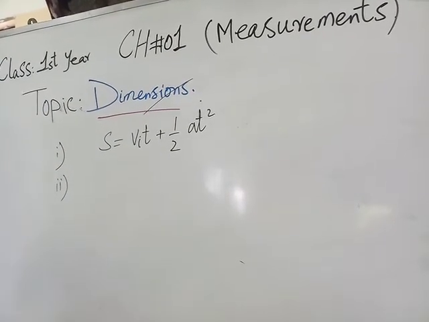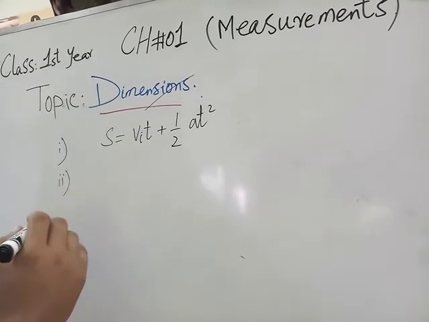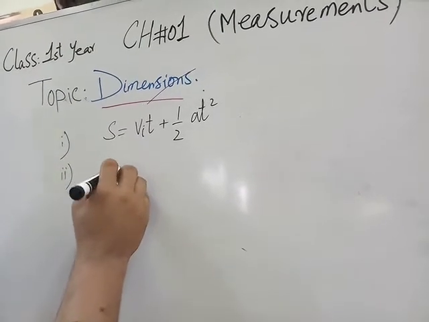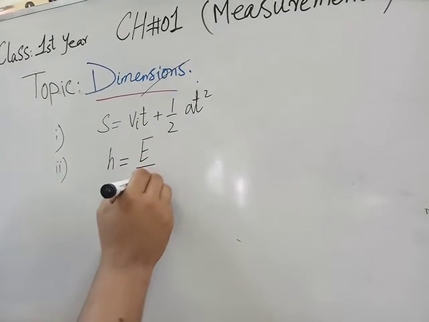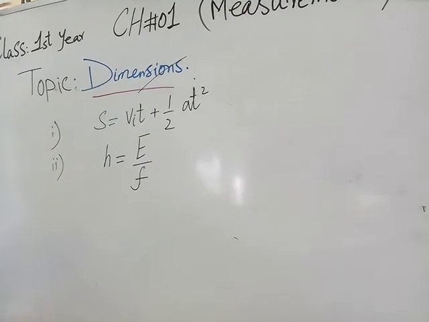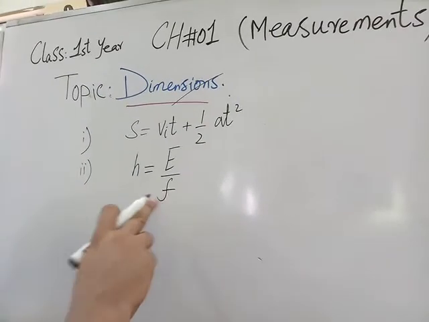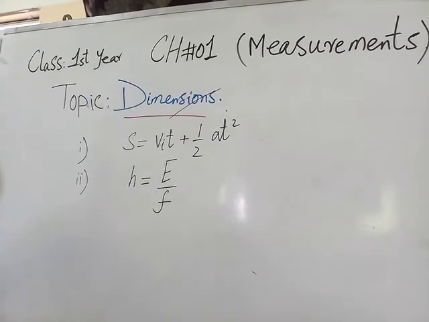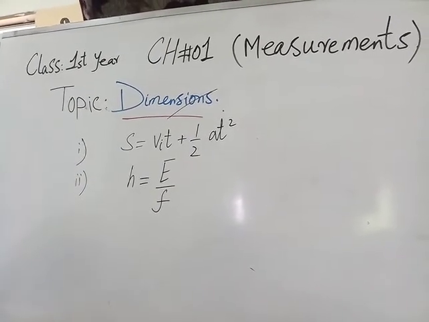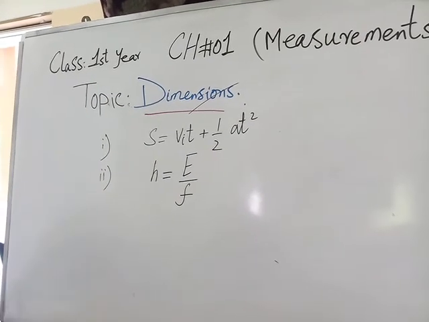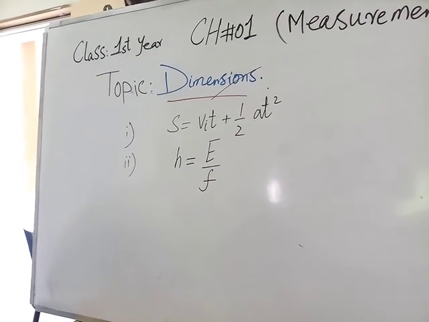The second question is to find the dimension of Planck's constant. You know that h is equal to E over f, where f is the frequency, which you express in terms of time. So these two are your assignment, and for your next topic you study the topic called uncertainties in calculation. Okay, thank you students.